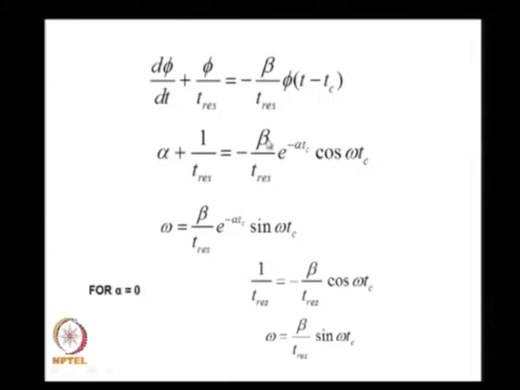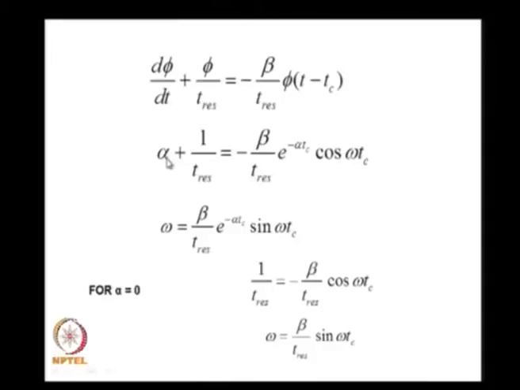This is the real part of the equation and this became my imaginary part. Now I need to solve for the real and imaginary parts. Let us not solve it for the total, let us solve it for the critical case for which the waves do not grow, that means alpha is equal to 0.